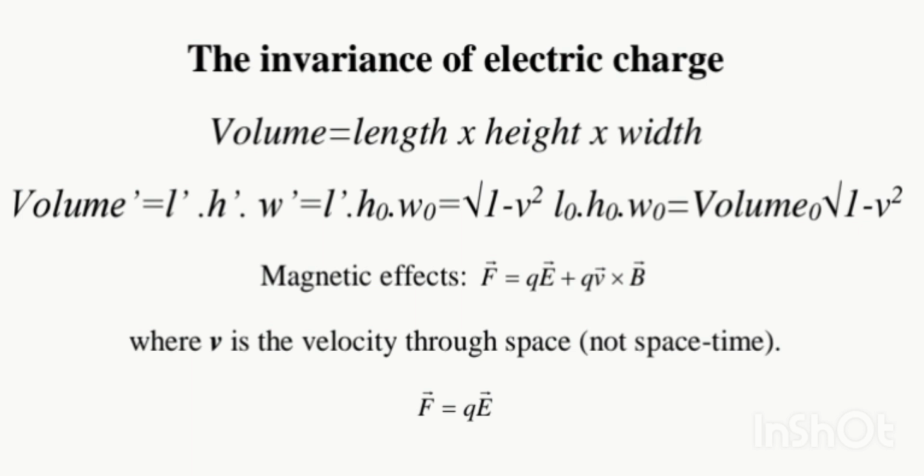Volume prime is equal to L prime times H prime times W prime. That is L prime times H naught times W naught. That is root under 1 minus v squared, L0 H0 W0. That is volume 0 times root under 1 minus v squared.